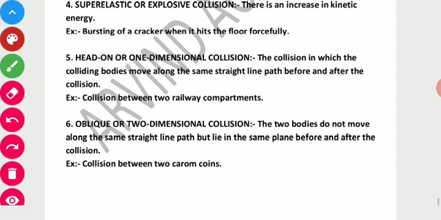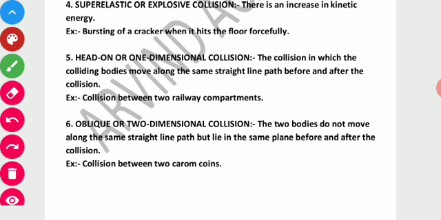Fifth is the head on or one dimensional collision, the collision in which the colliding bodies move along the same path before and after the collision. An example is collision between two railway compartments.